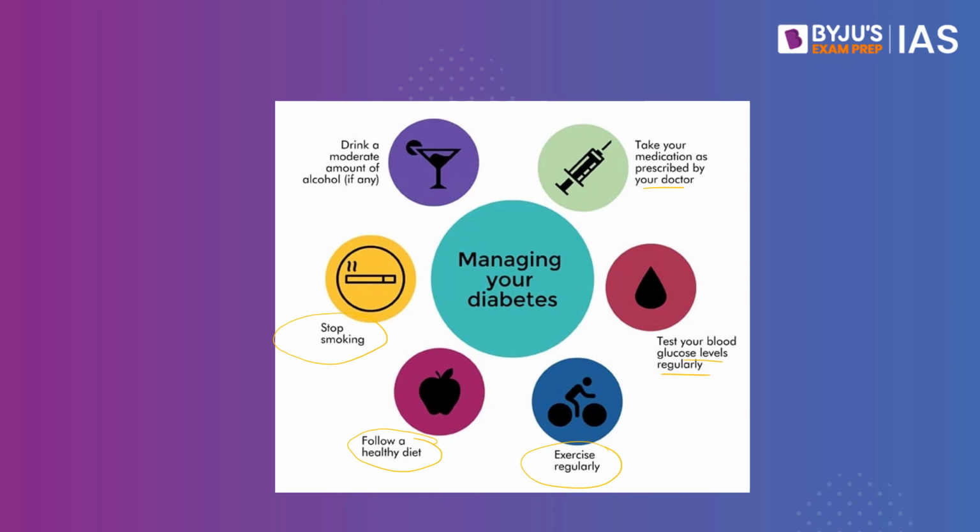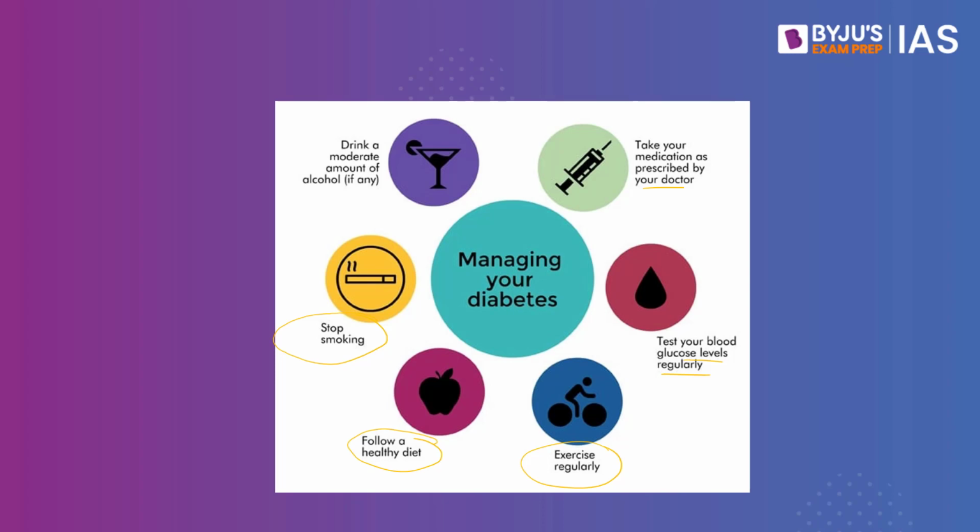So basically, we have to achieve and maintain a healthy body weight. We have to be physically active, at least 30 minutes of workout. Moderate intensity activity is what is required. We need to have a healthy diet, avoiding high sugar and saturated fats, and avoiding tobacco use, as smoking increases the risk of diabetes as well as cardiovascular disease. These are some of the measures that we may have to take in order to prevent diabetes.